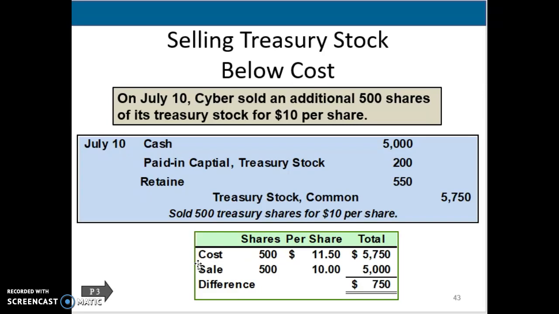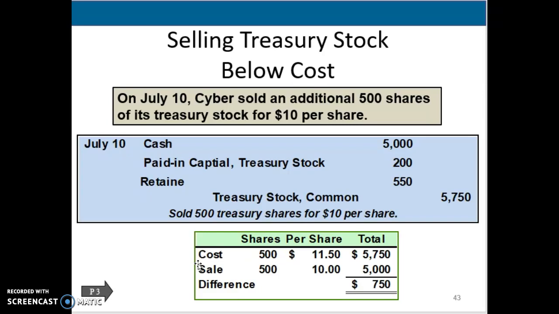So we bought it at a cost of $57.50. We're selling it for $5,000. We have a difference of $750. So whatever's in paid in capital treasury stock comes off first. So that's $200. The difference between that $750 and $200 is $550. That's the amount that's going to come out of retained earnings.